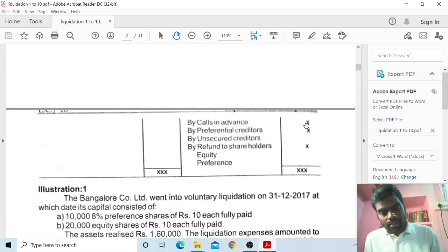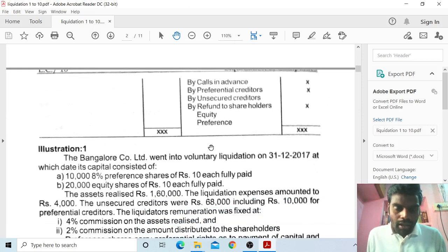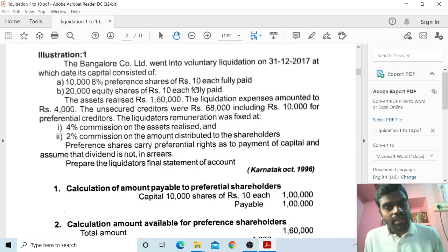By calls in advance. By preferential creditors. By unsecured creditors. By refund to shareholders: preference shareholders and equity shareholders. This is the format of the liquidator's final statement of a company.